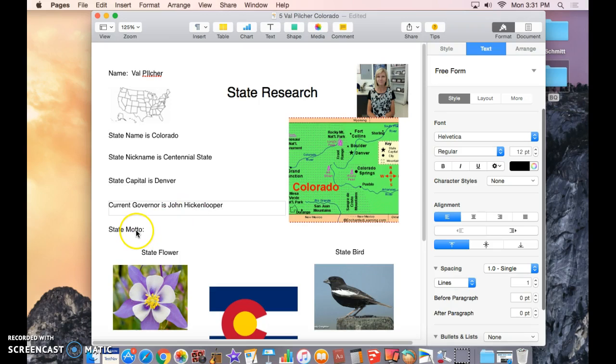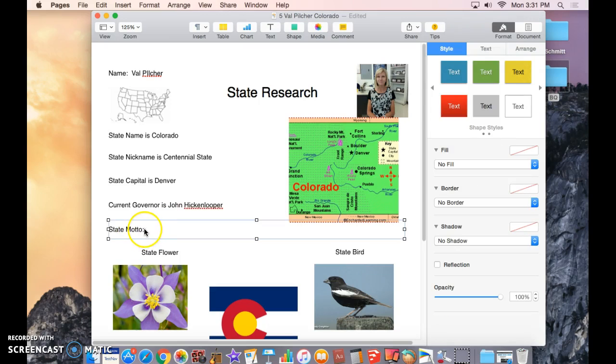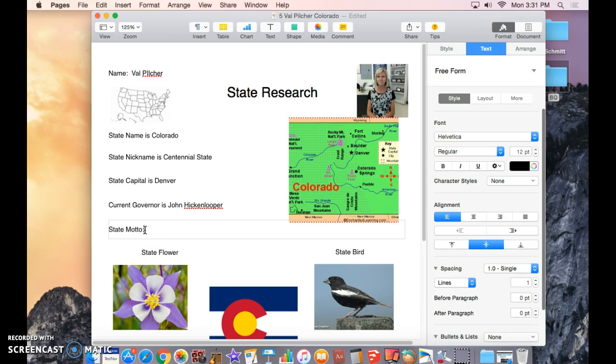And finally, we need to fill in the state motto. So I'm going to click on the words, and I'm going to click after the colon, 2 spaces this time. Or actually, let's go ahead and delete the colon, type the word is, just like we've been doing before. And we want to make sure we use quotation marks in this case because it is an actual quote. And then that's the end of my sentence. I'm going to put a period and then the ending quotes. The state motto is nothing without Providence.